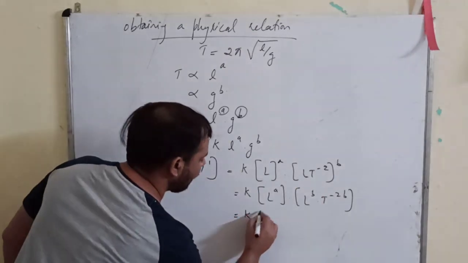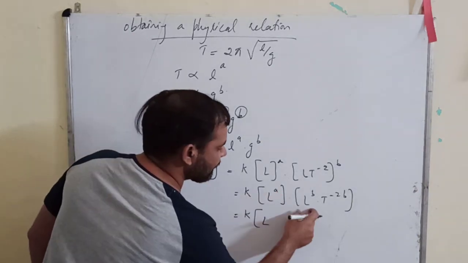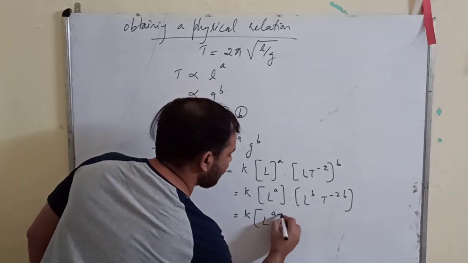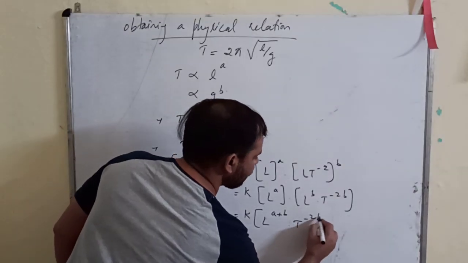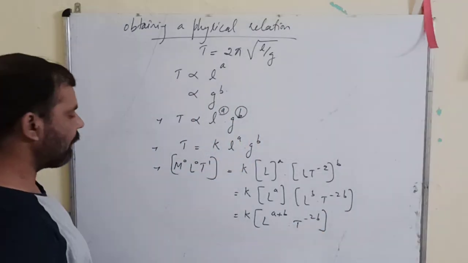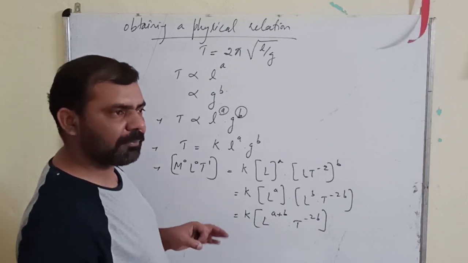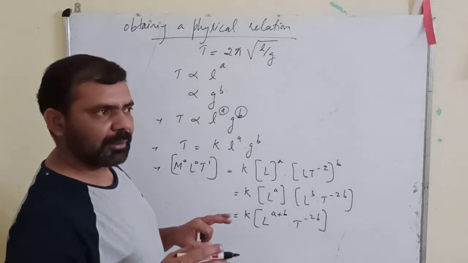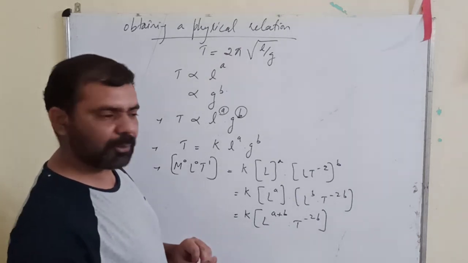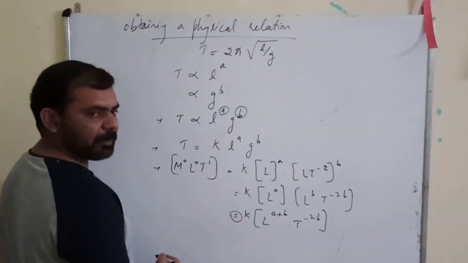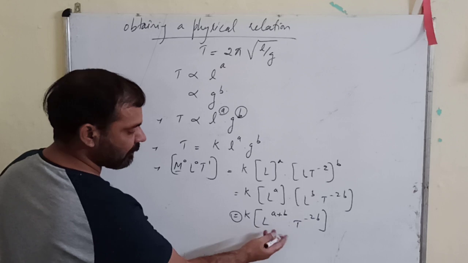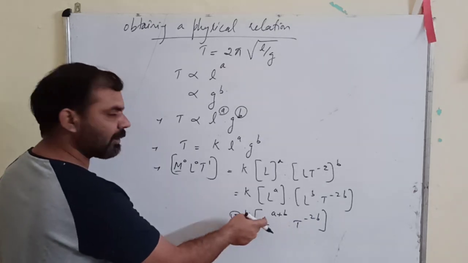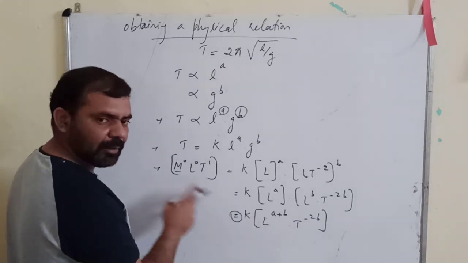So you can write k L raised to the power a plus b into T raised to the power minus 2b, since the bases are the same so the powers are added. Now, as per the principle of homogeneity of dimensions, the dimensions of fundamental quantities on both sides of the equation must be the same. Here there is no M, so M raised to 0, so they are already equal.